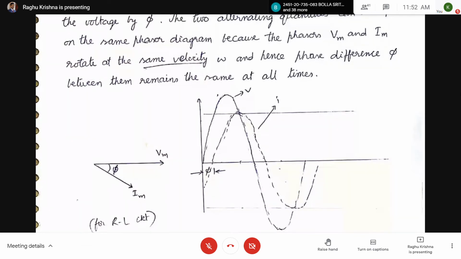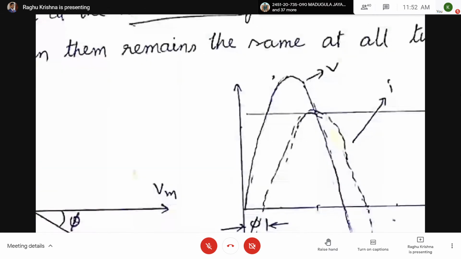Here I have drawn the voltage waveform. Next, for Im, at t equal to 0, I will have a negative value. When omega t equal to phi, I will be 0.